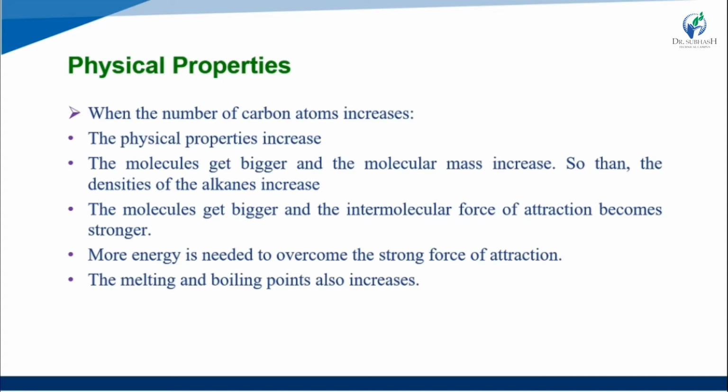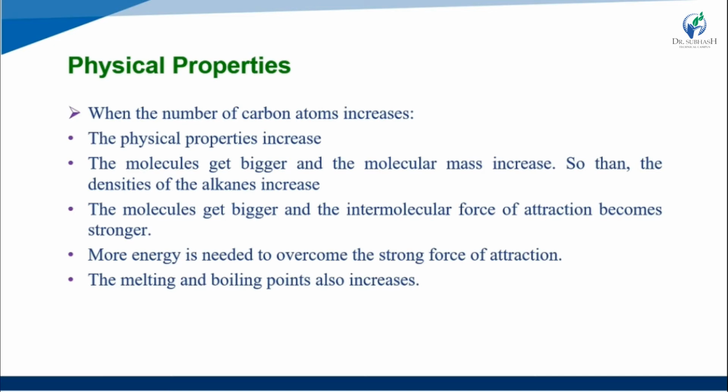As the molecule gets bigger, the intermolecular force of attraction becomes stronger in alkenes because of the bigger molecular structure.